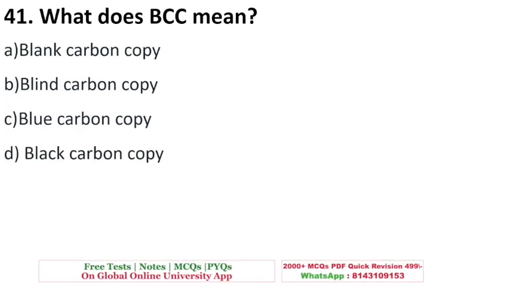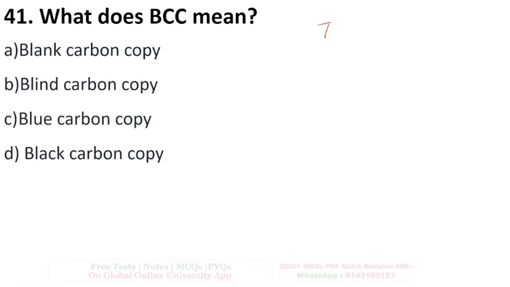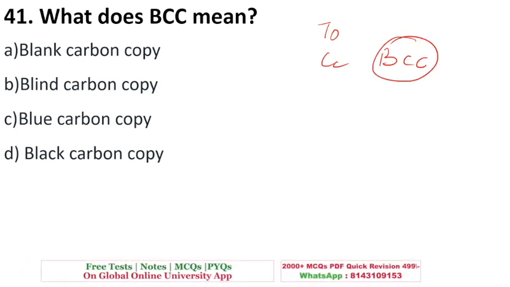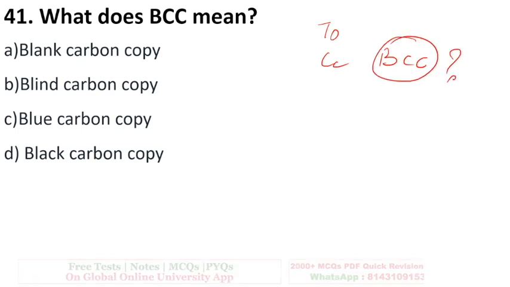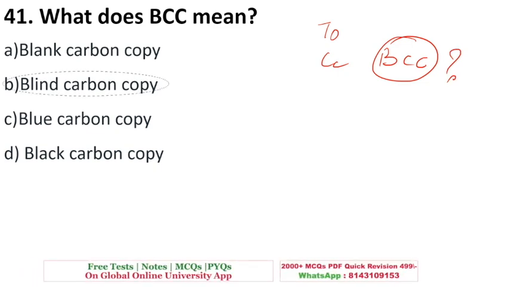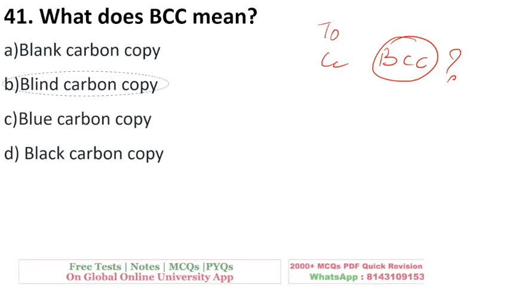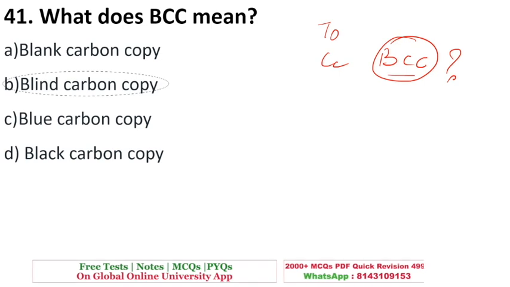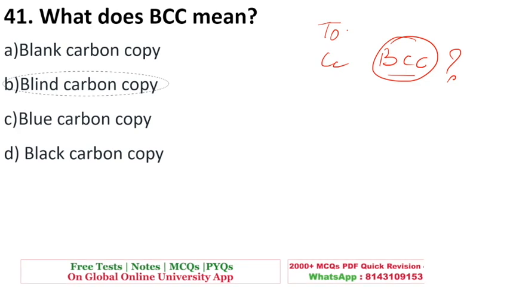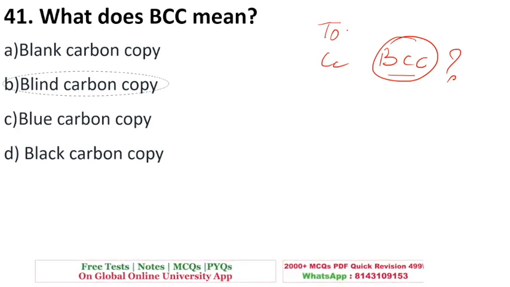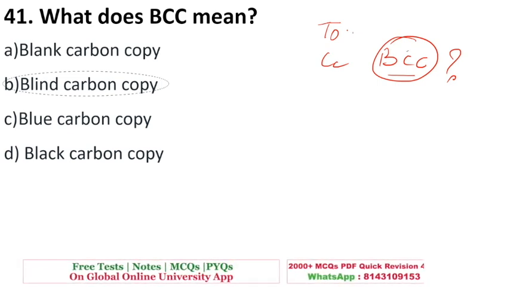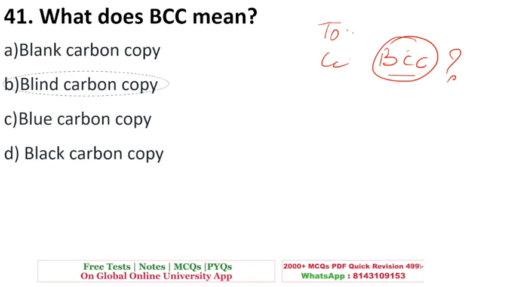What does BCC mean? When you're sending email, you might have seen some fields like To, CC, and BCC. Here the question is asking, what is the full form of BCC? BCC stands for blind carbon copy. If you have put any email ID in BCC, the email IDs in To and CC cannot see who is inside BCC. The email IDs are hidden, but the person who is in BCC can see the To and CC, but vice versa is not true.